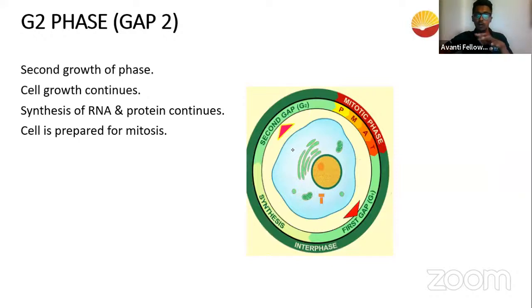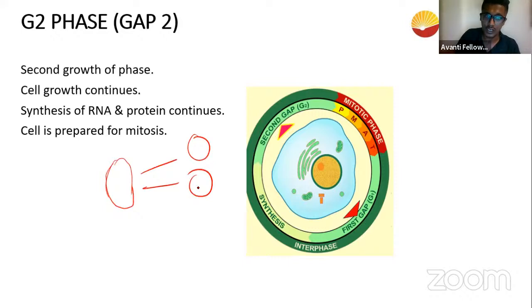In the G2 phase, the growth 2 phase will happen. So the synthesis of DNA has already happened and the DNA has doubled. So now what will happen? Now the cell has to make sure it manufactures certain proteins and it brings back certain cell organelles also. For example, if the cell has to divide into two daughter cells, obviously you don't just make the cell into half.